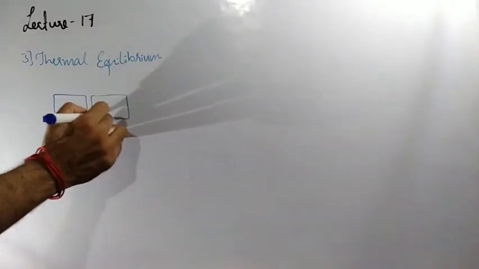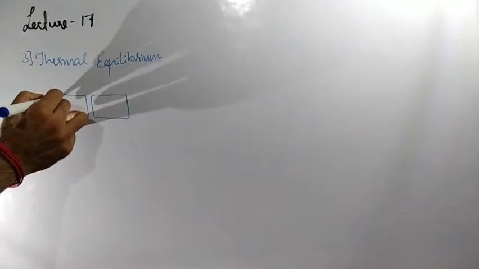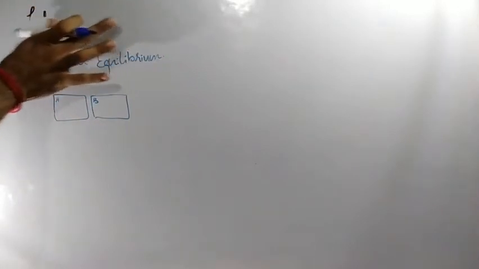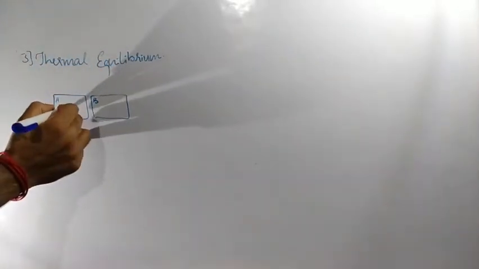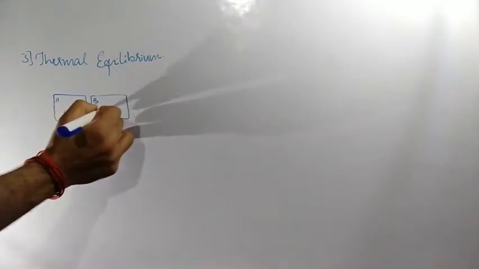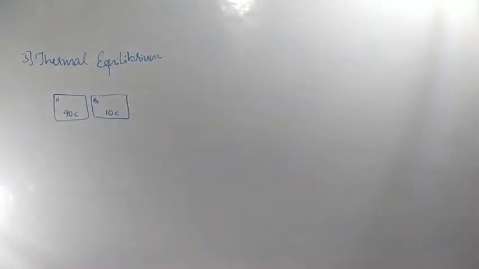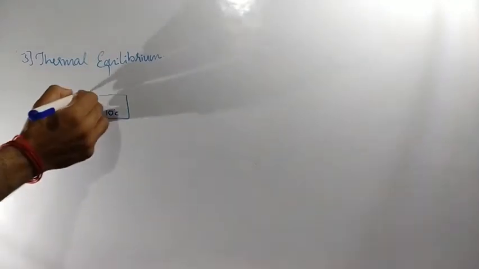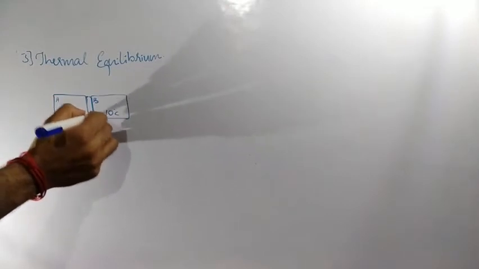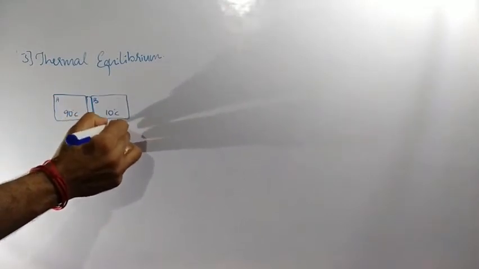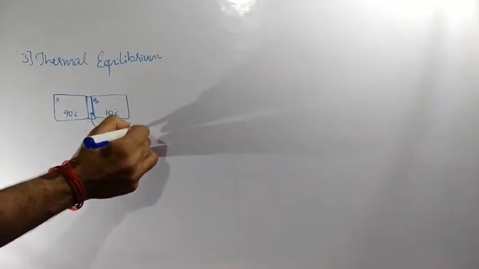Let us call this system A and this system B. Let us suppose here we have 90 degrees Celsius, and here 10 degrees Celsius. And here we have a diathermic wall, let us suppose. Diathermic wall means a conducting wall.